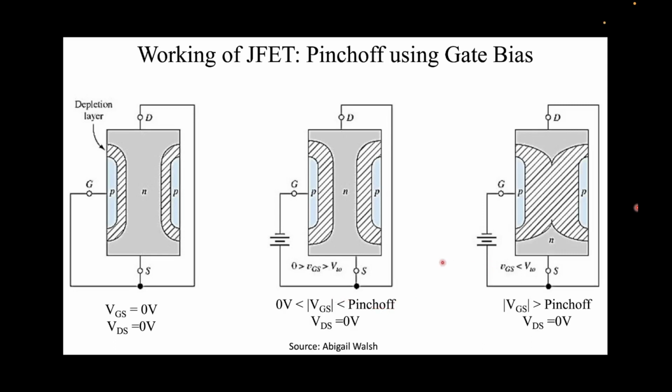What is pinch off? If we apply such a large reverse bias to the gate source that these two depletion regions which we are seeing here and here touch each other, which you can see happening over here, then even if you apply, hypothetically, some drain source bias, no current can flow. Hence this condition is known as the pinch off condition, and the device will not conduct. Such a voltage at which the two depletion regions merge is known as the pinch off voltage. This is a negative voltage, because we are applying a negative bias. Below this, the device cannot conduct.